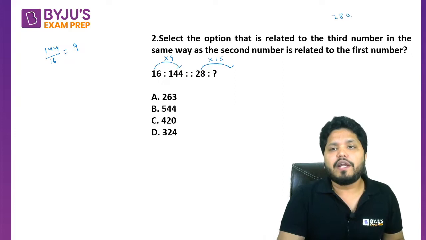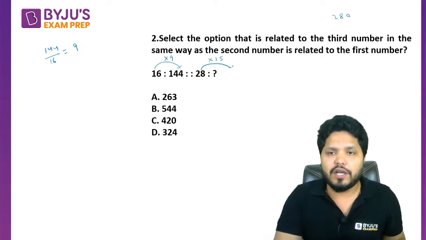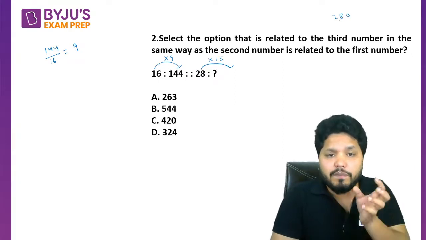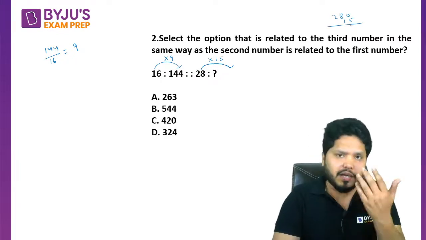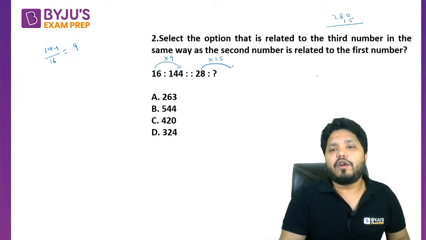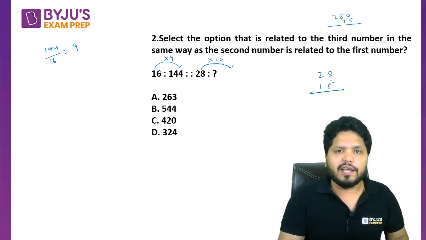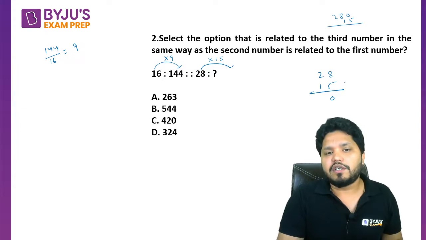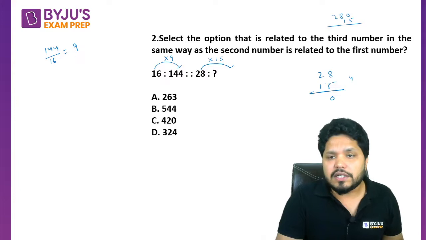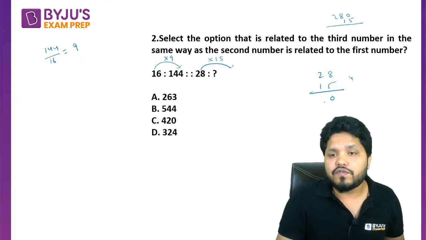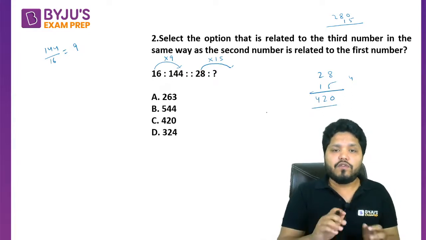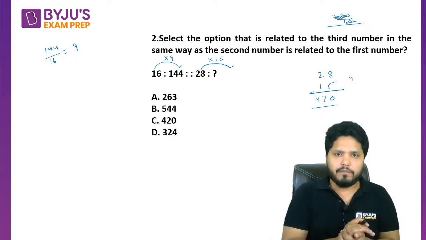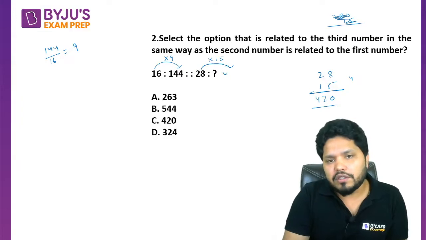28 into 10 is 280, plus half of 280, which is 140, gives 420. But again, if you want to multiply, you can multiply also: 28 into 15, we can do it like this and add the 0 later on. 5 8s is 40, then 5 2s is 10, 10 plus 8 is 18, plus 4 is 22, and that becomes 420. So if you look at this, it's not 280, it's 28, my mistake. So 28 into 15 turns out to be 420.